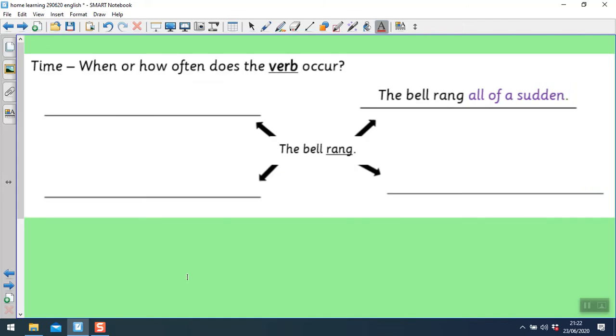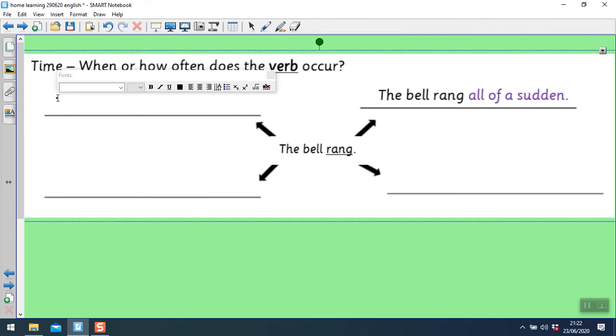First of all, looking at time. So when or how often does the verb occur? The bell rang. So rang is your verb, that's why it's underlined with the word verb. How often or when does this happen? The bell rang all of a sudden. So all of a sudden is your adverbial or your adverb. We tend to say adverbial if it's more than one word. What else could we have?